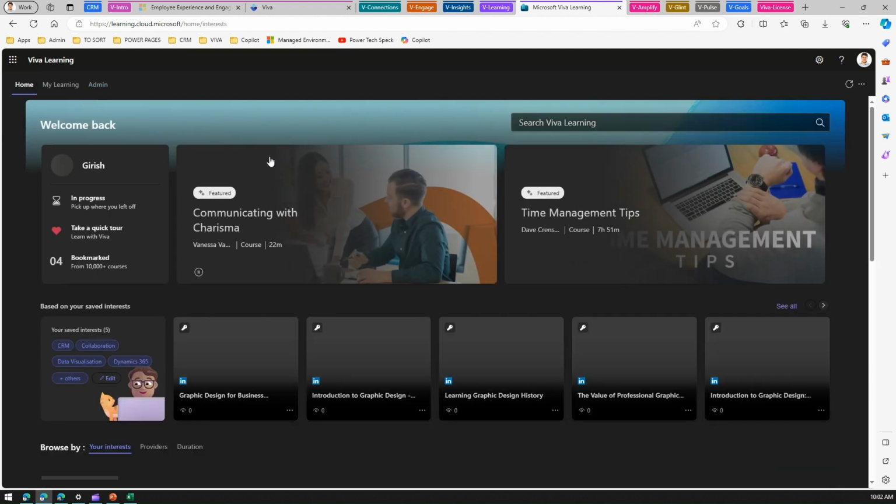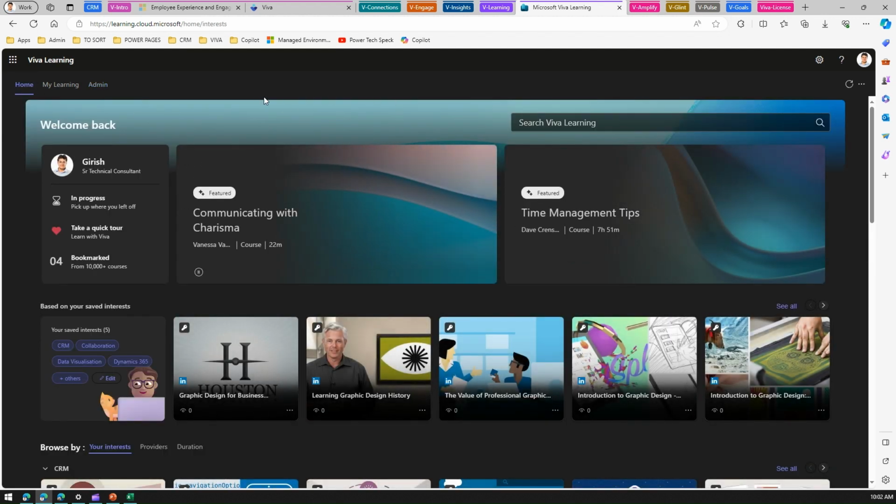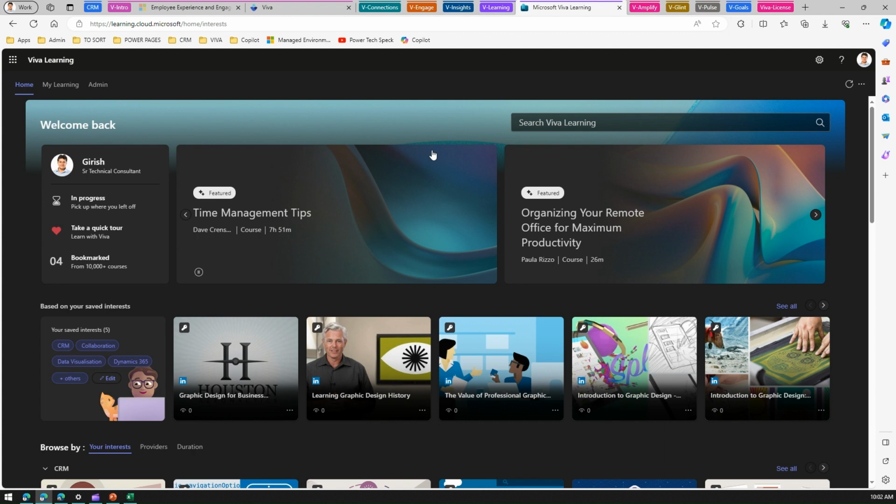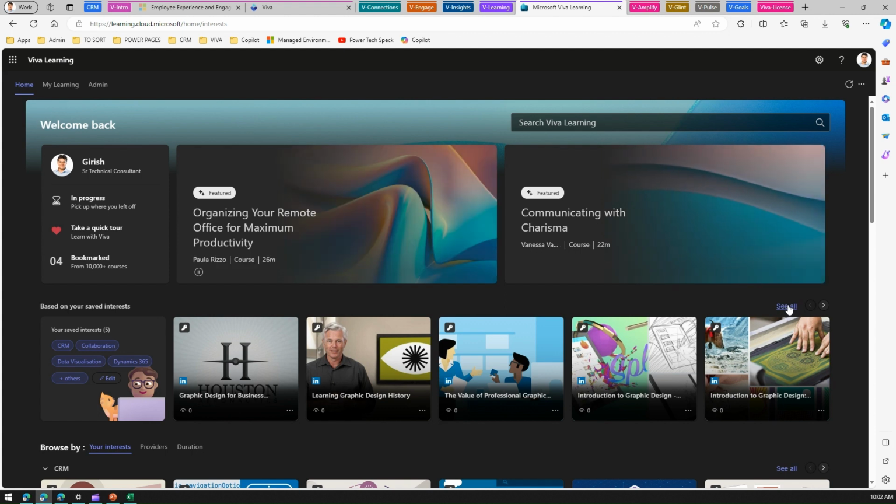So from a Viva Learning perspective, basically it's kind of like an internal training management system for your organization, which will help you track, which will help you suggest training content. You can browse through the content. It can be a self-learning activity, or it can be an organization directed course management system as well.